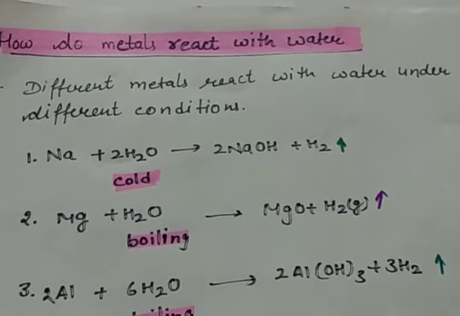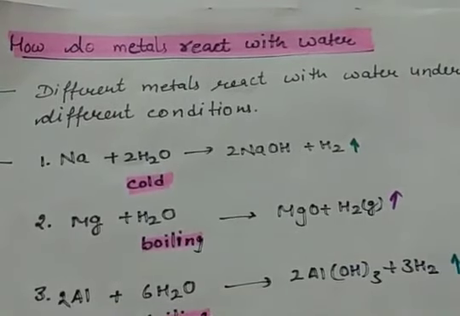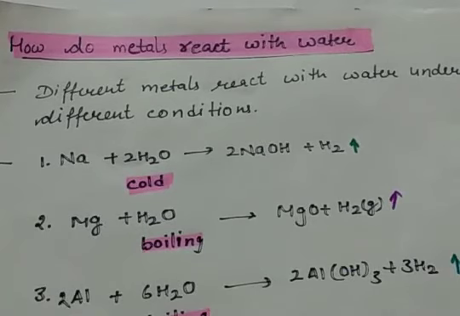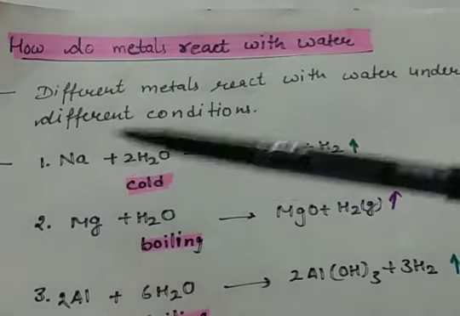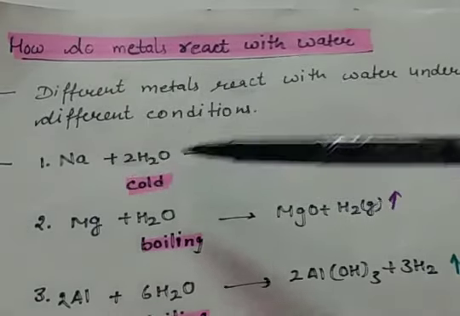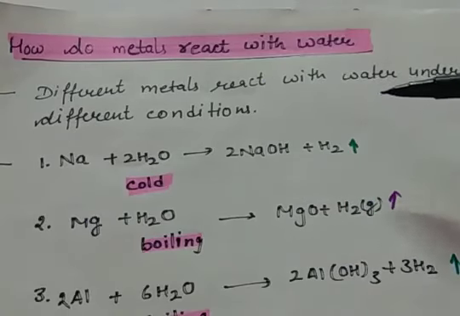Now our next point is, how do metals react with water? As you know, depending upon the reactivity, different metals react with water under different conditions. Some are very reactive, so they can react with cold water, but some are less reactive, so they need different conditions to react. For example, sodium can react with cold water and form sodium hydroxide, and hydrogen gas is given away.